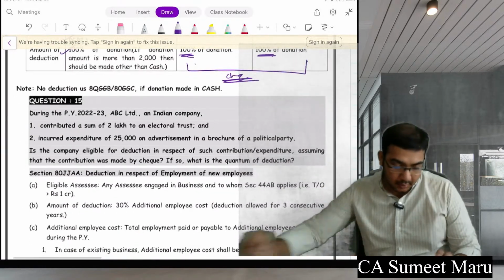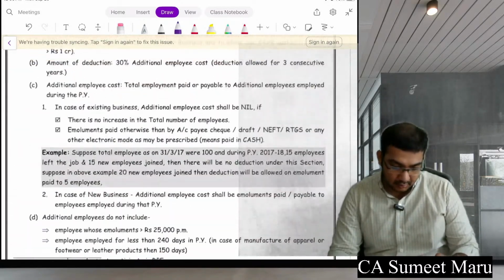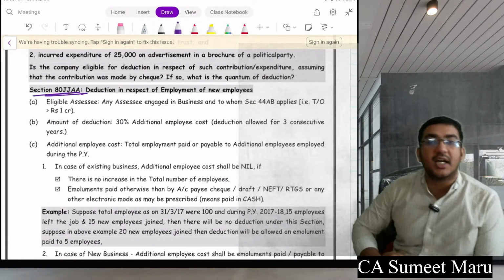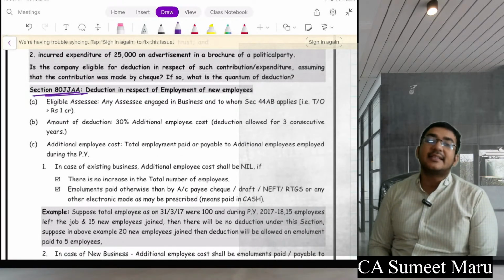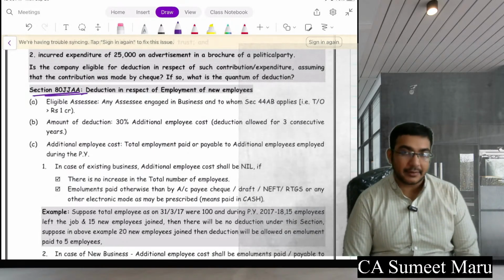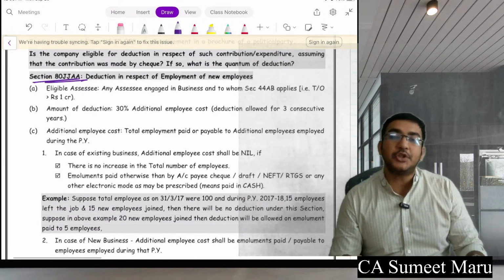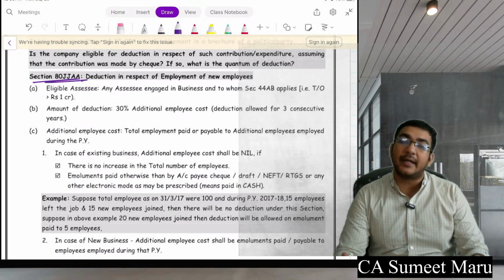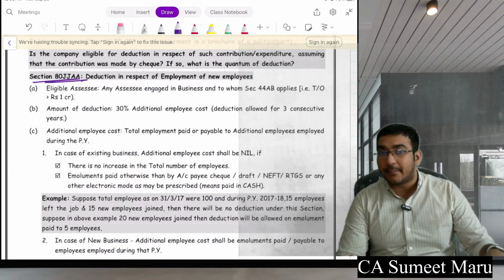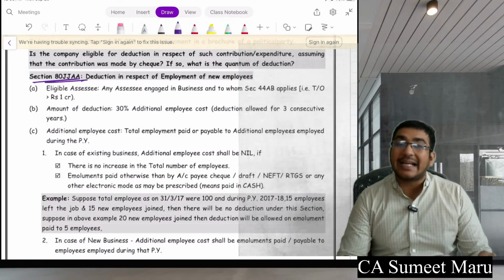Okay. Last section, no, last second section, 80JJAA. The deduction is 30% of additional salary you pay to your new employees. So whenever new employees join your company, 30% of whatever salary you pay to this new employee gets a deduction. But please remember, it is only for new employees, and aggregate new employees.